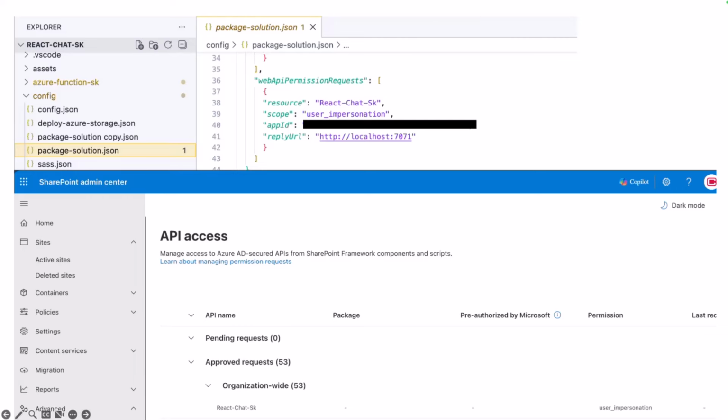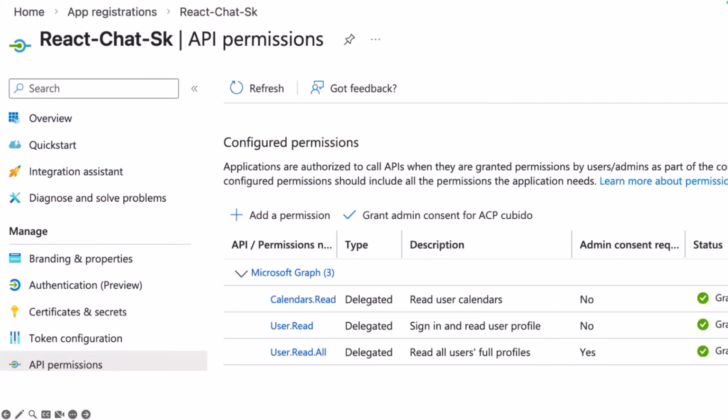We can now also set in this app registration the different permission types we have here. In this case, I have used calendar read and user read, and also user read all, only to show that it is possible to use the other endpoint I mentioned before.